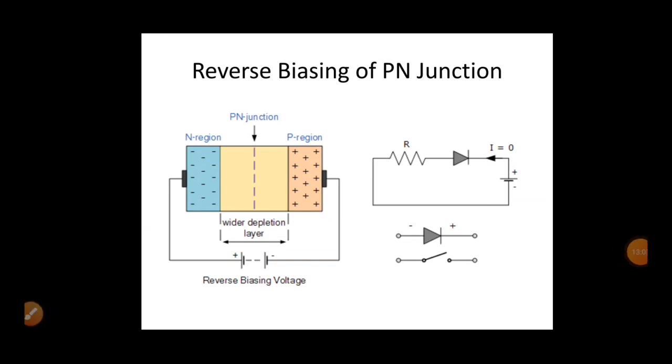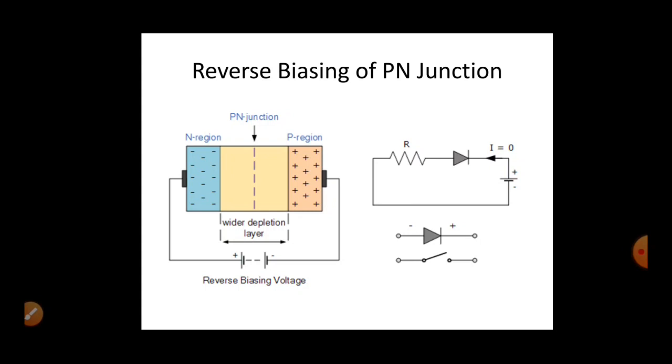And in case of reverse biasing, the n region is connected to the positive and the p region is connected to the negative. During reverse biasing, the majority carriers of the n region, that is electrons, will move away from the depletion region, and the majority carriers of the p region, that is holes, will move away from the depletion region.